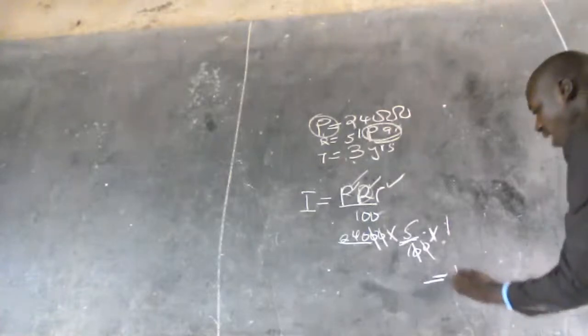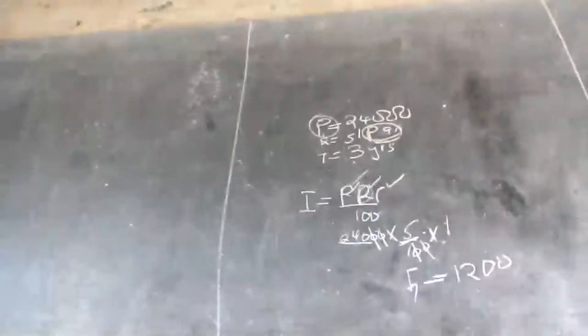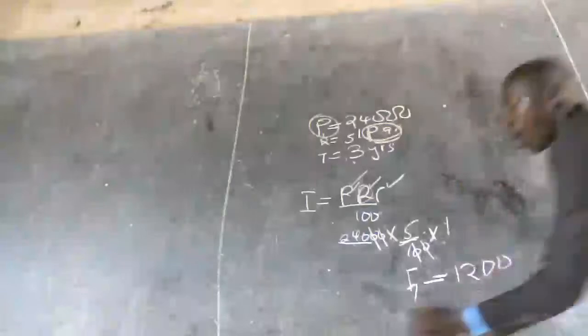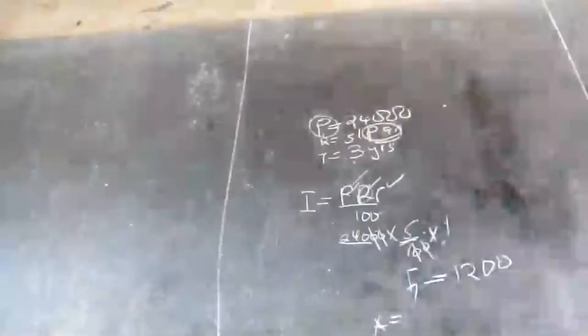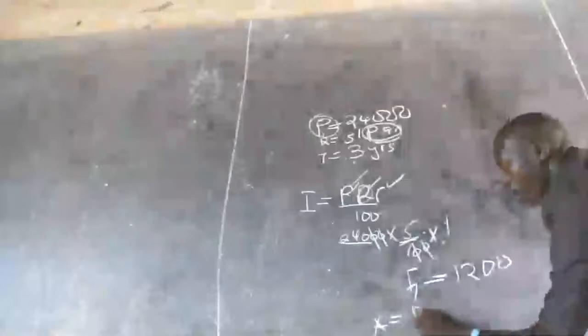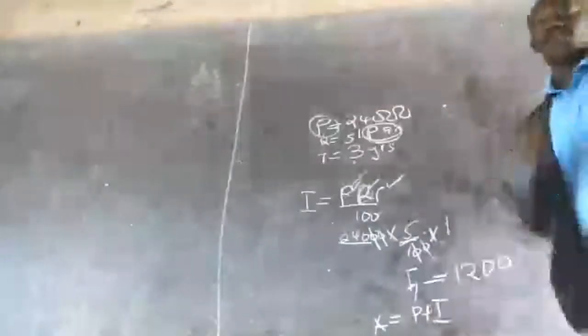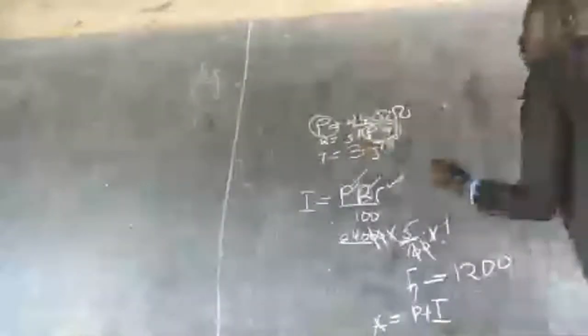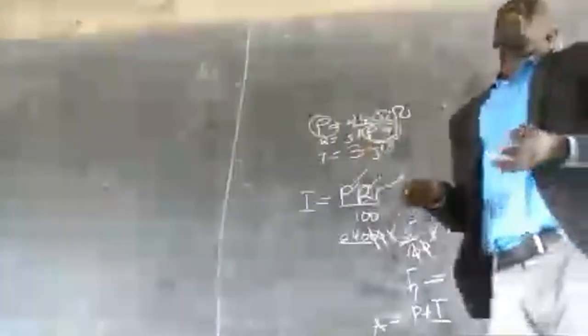This is interest 1. When we are going to the second year, what do we need to do, class? Find the amount of the first year. Amount is equal to principal plus interest. So we add 24,000, which is the principal, plus 1,200.